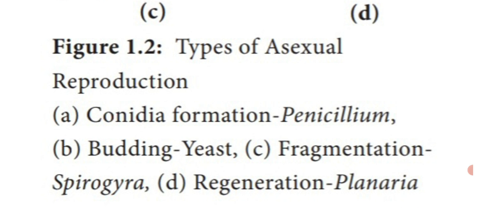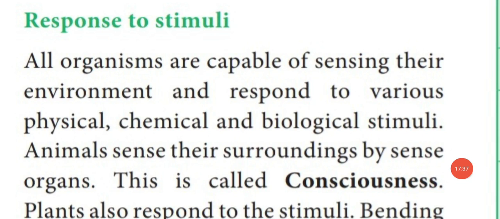Regeneration in planaria. Dear students, up to this we have seen what is reproduction. Two types of reproduction, that is asexual and sexual reproduction, and the different methods of asexual reproduction which occur in prokaryotic cellular organisms and eukaryotic cellular organisms.